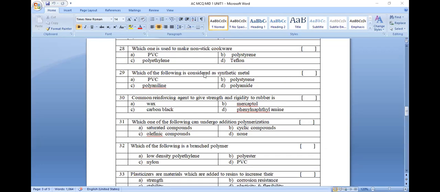Question number 29. Which of the following is considered a synthetic metal? The best example of a synthetic metal is polyaniline. Polyaniline is known to be a synthetic metal.